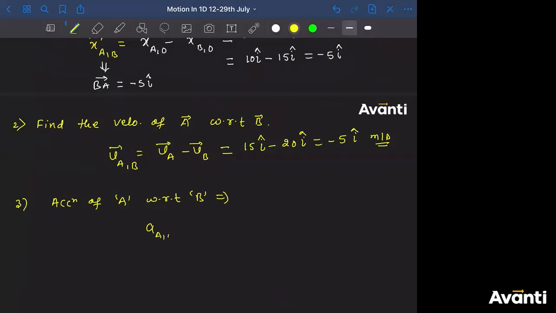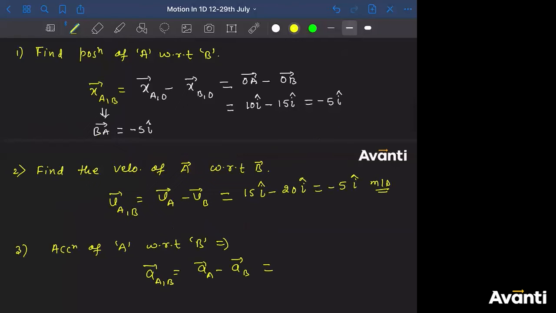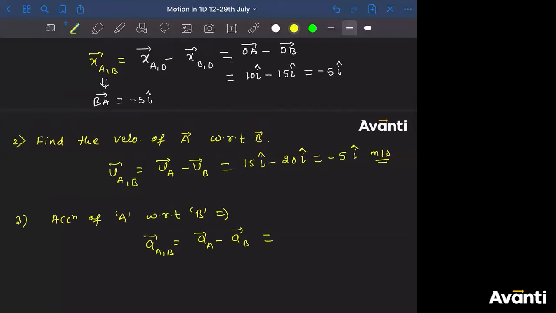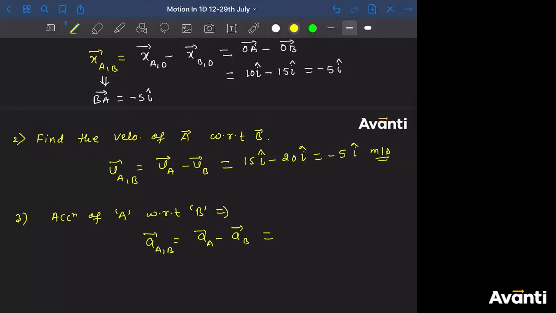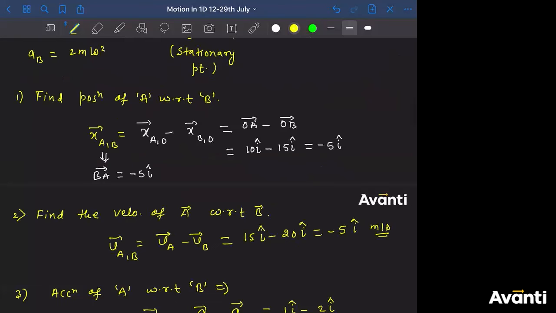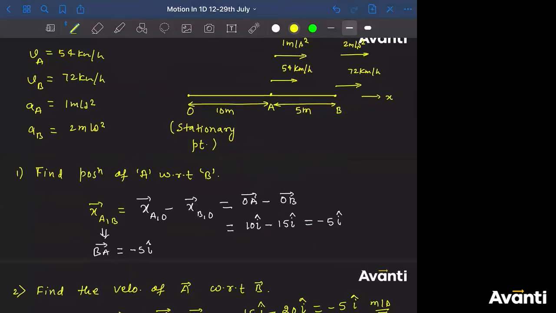So acceleration of A with respect to B is nothing but acceleration of A minus acceleration of B. So what is the magnitude of acceleration of A, guys? That is 1 meter per second square, right? So 1 meter towards rightward, towards positive x-axis, positive. So 2 I cap. So what is the answer? Minus 1 meter per second square I cap. This is the data. Okay? So this is the answer. Got it, guys? All right.